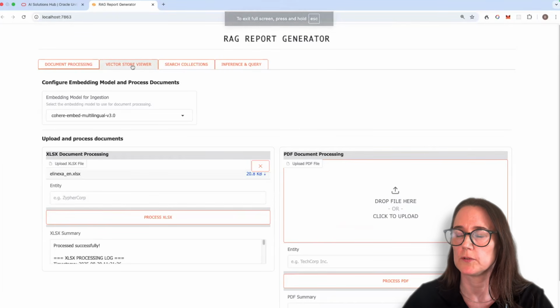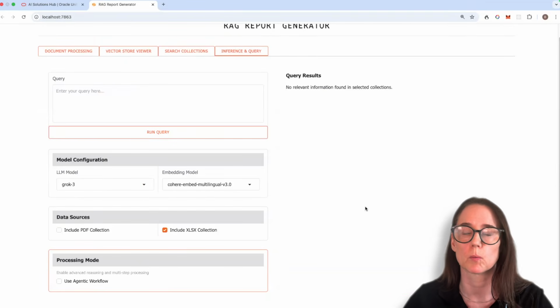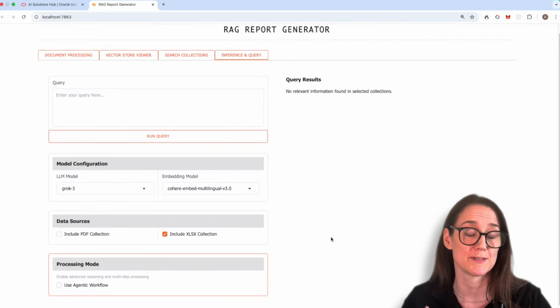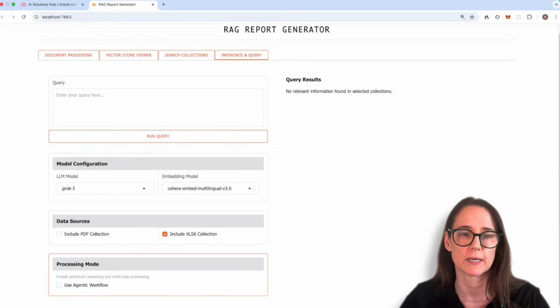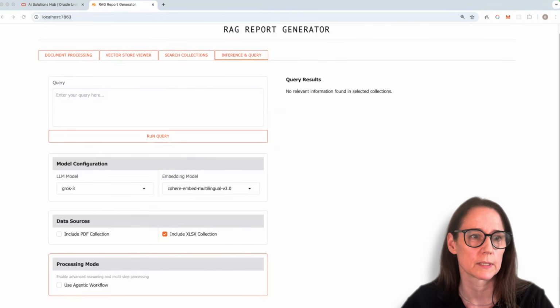Okay, so we're done with the ingestion of data for both banks. Here we see we have two documents, and now what are we going to do with them? So we'll move over to inference. Let's try a plain vanilla RAG query in action. So we're not going to use the agentic workflow. The vanilla RAG is going to benefit from this chunk rewriting, so it is going to have better chunks than just ingesting an Excel in a naive way would have. But we can still contrast the agentic versus the non-agentic RAG.